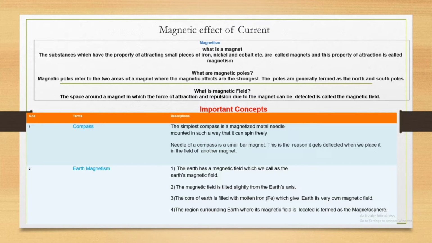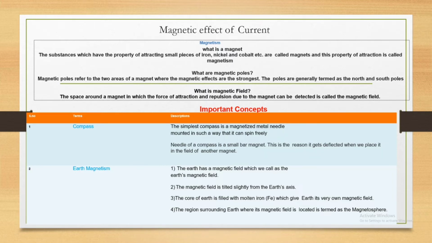What are magnetic poles? The poles refer to the two areas of a magnet where the magnetic effect is strongest. The poles are generally termed north and south pole. You already know the two sides of the bar magnet, north and south.